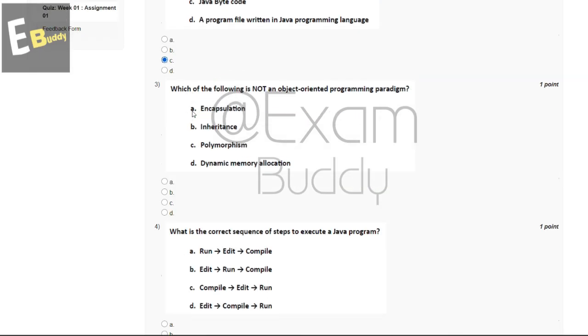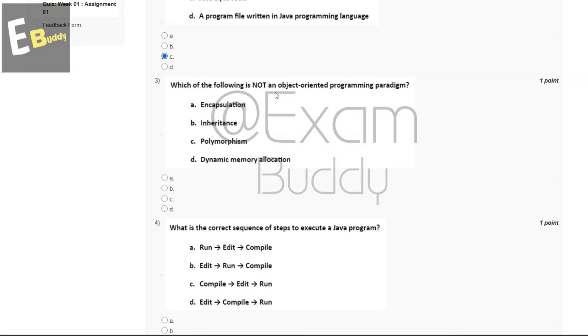And now let's go to our question number 3. Which of the following is not an object-oriented programming paradigm? So these are the options: encapsulation, inheritance, polymorphism, dynamic memory allocation. So the answer of our third question is D, dynamic memory allocation.